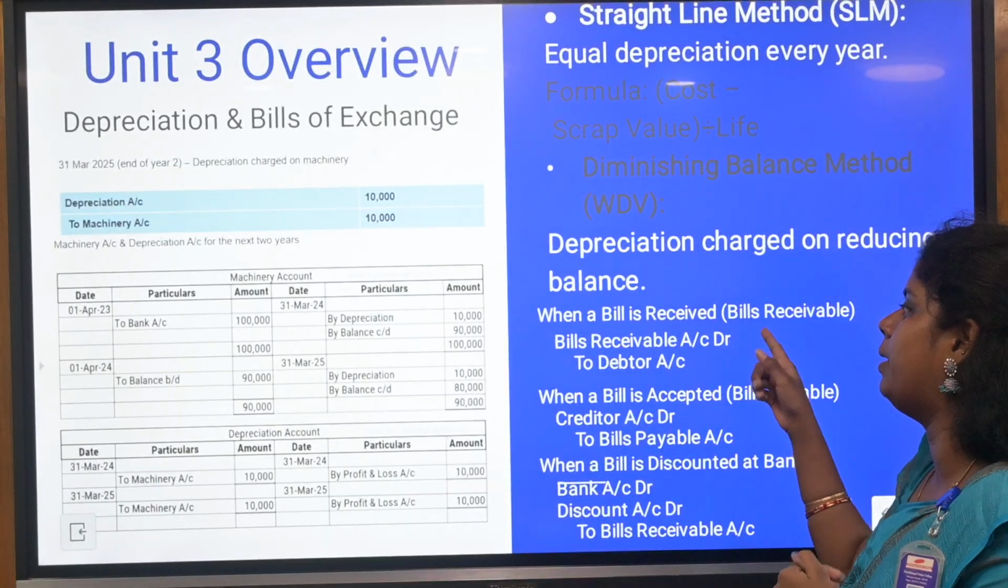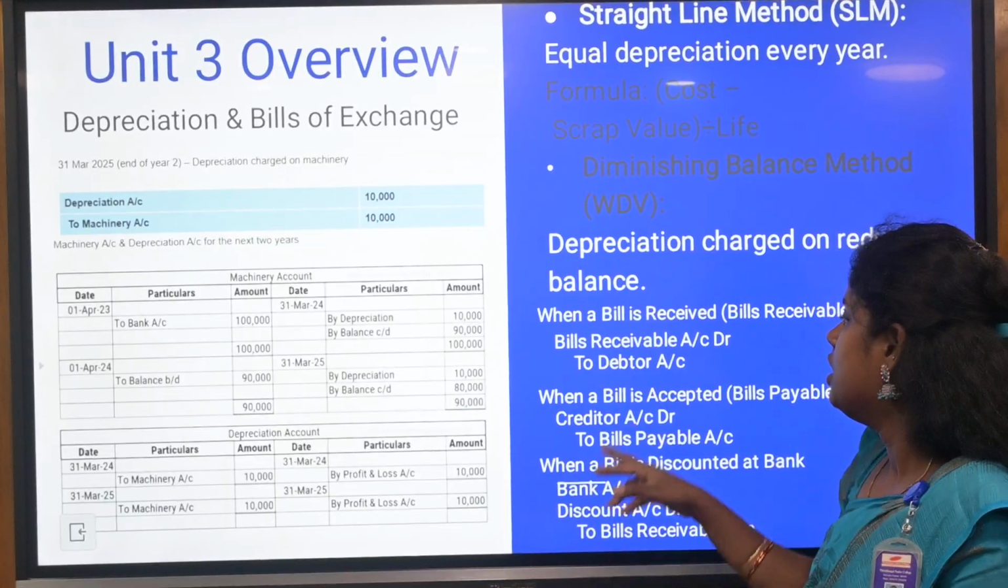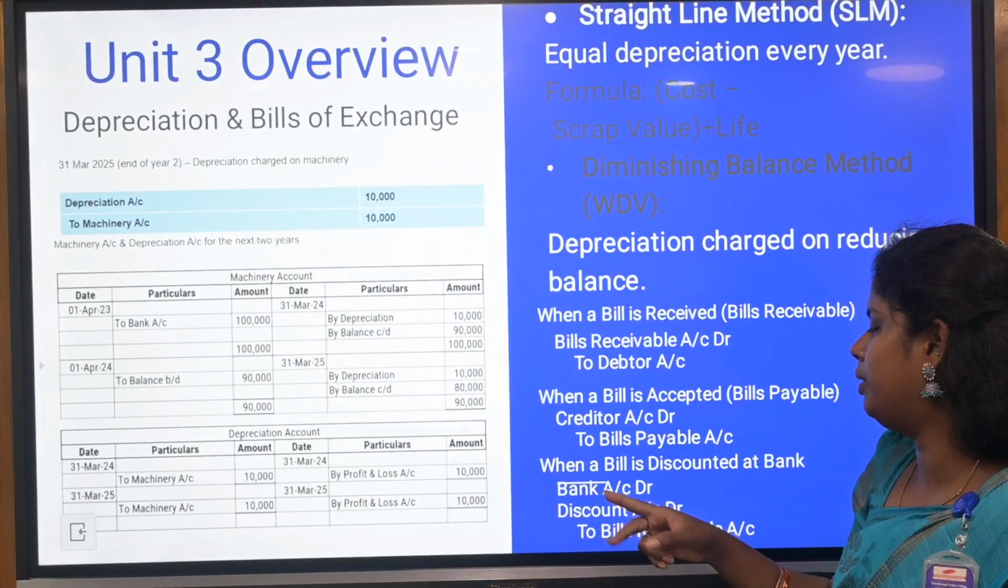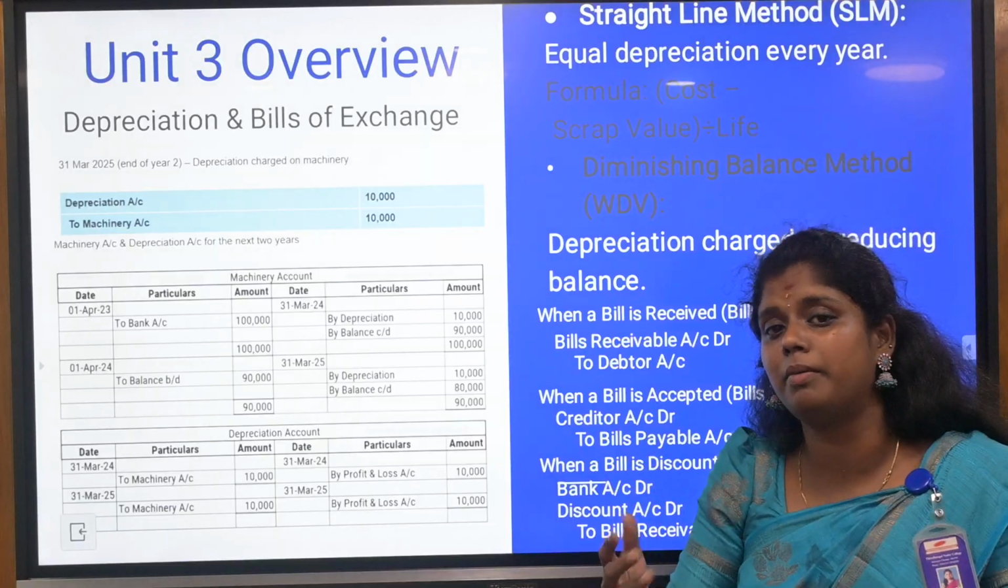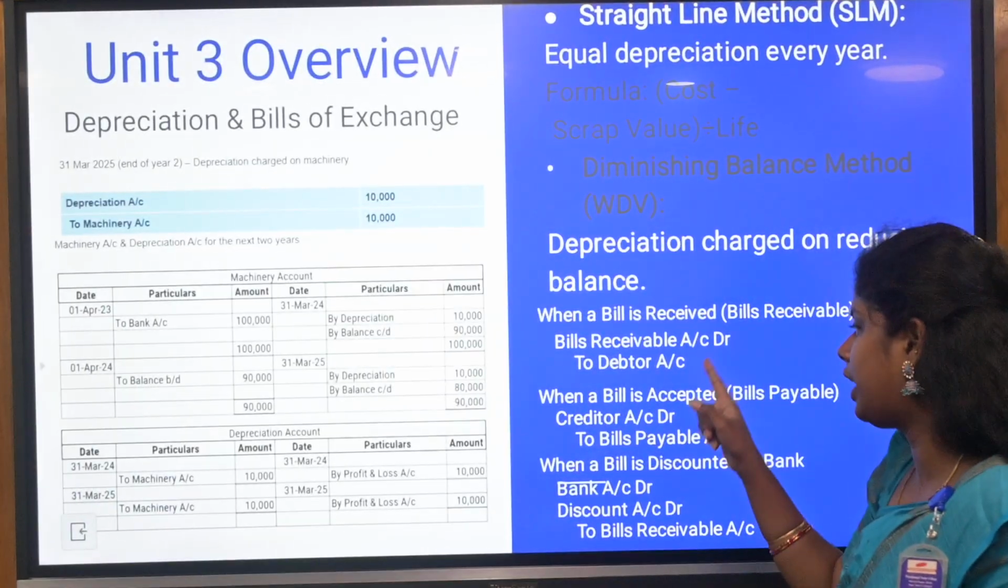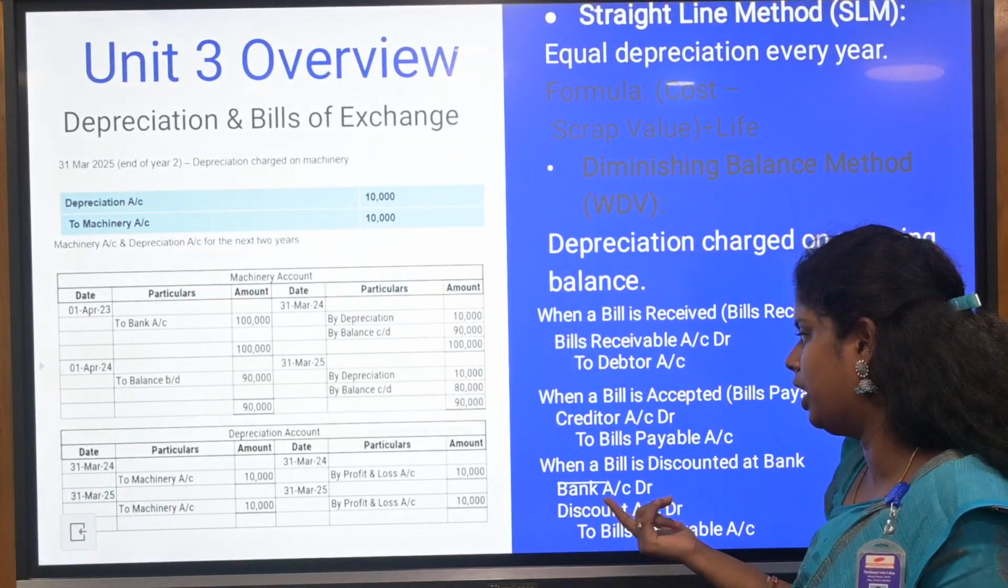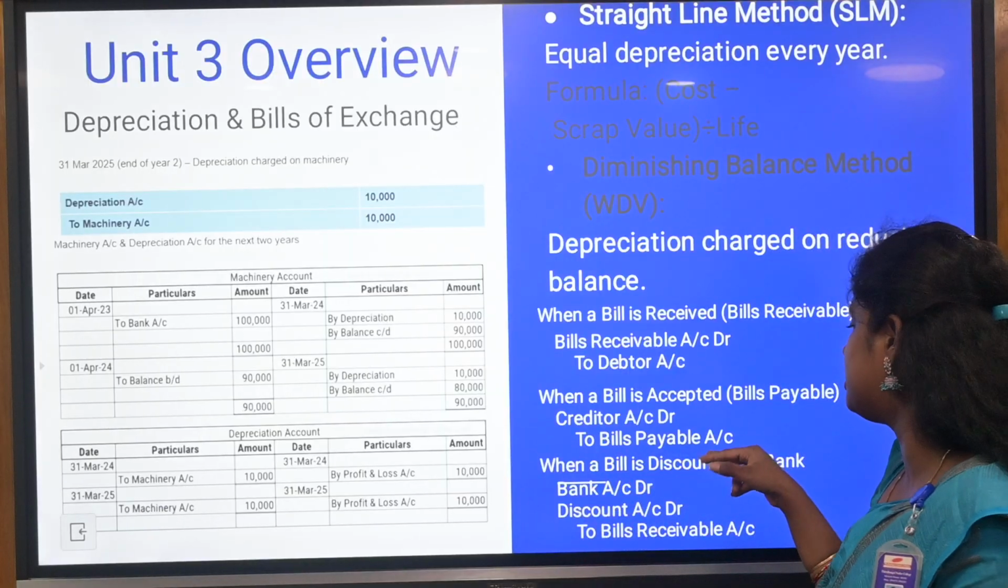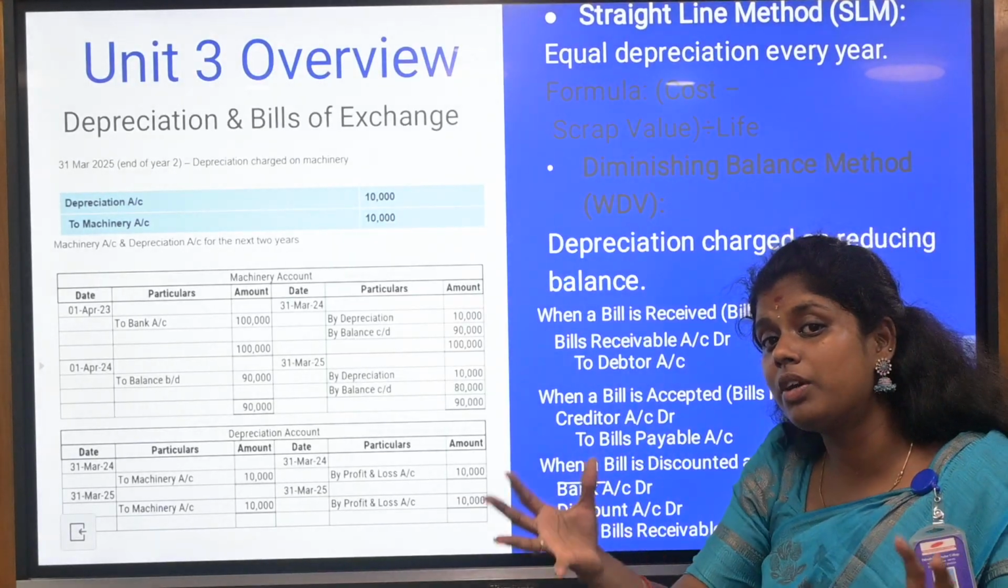So here, bills receivable account debtor to debtor account. And here, the second question will be: the bill is accepted. Bill is accepted means it is going to be payable. So creditor account, debtor to bills payable account. And when a bill is discounted at a bank, the discount is different.